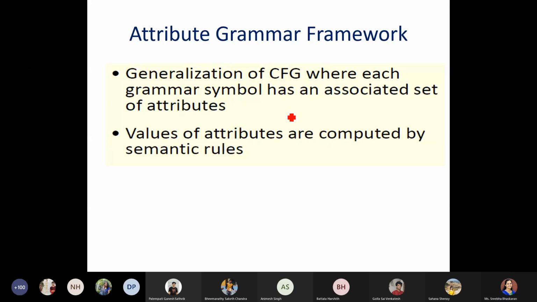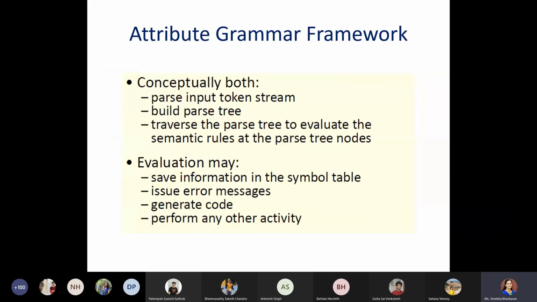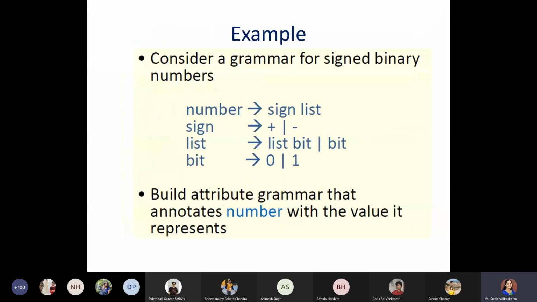So first I'll show you the attribute based grammar, with an example. As the name specifies, we have a grammar. To explain this, we'll take an example based on a signed binary number. A binary number is with respect to zeros and ones.